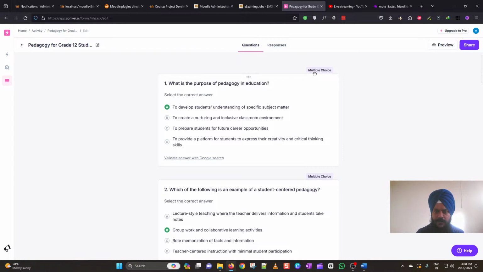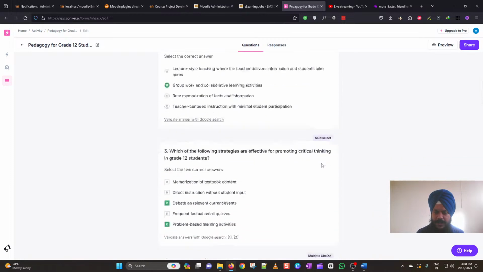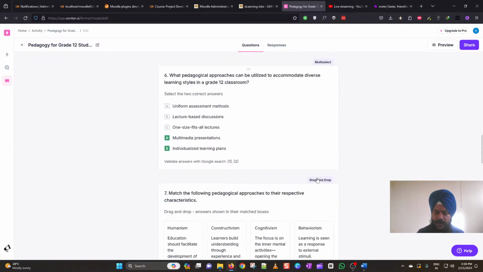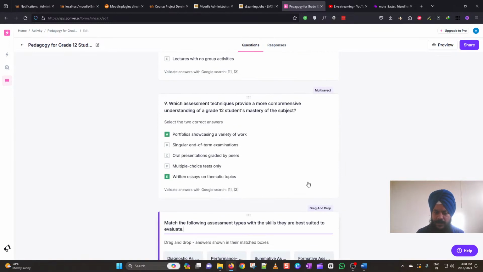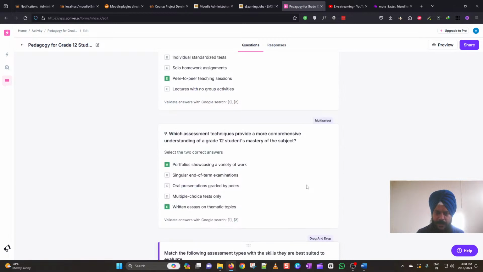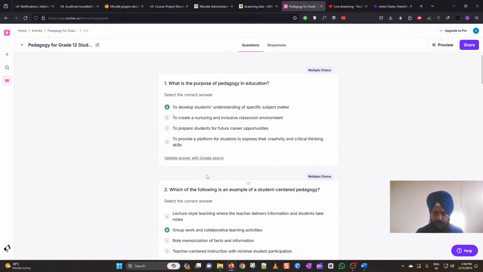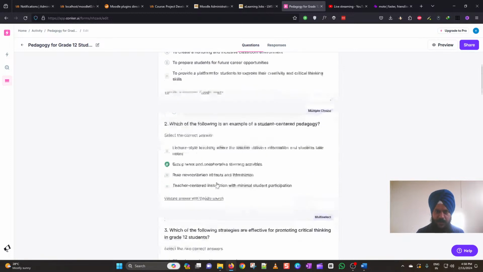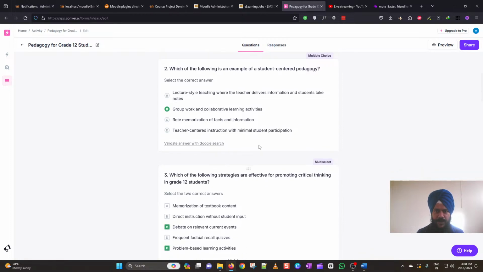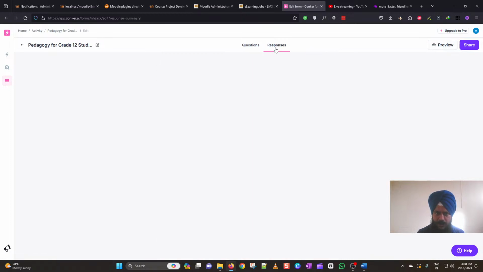So you can see that we have got multiple choice, then multi-select, then again drag and drop. And so I think these are the 3 question types which we have got here. And we have got the correct answers highlighted with this green bar. And those seem to be pretty good questions here. And you can click this preview button to view these questions. You can also check the responses tab whenever the students start responding to this one. You can just get the responses here.